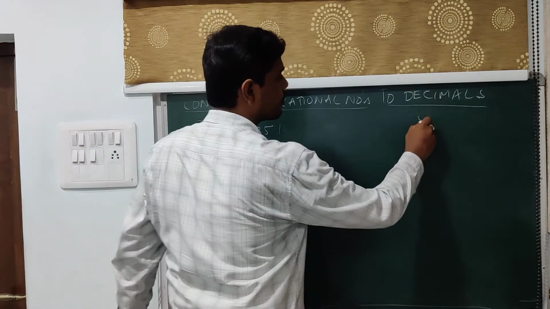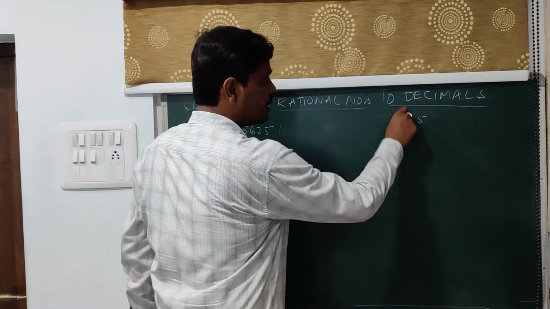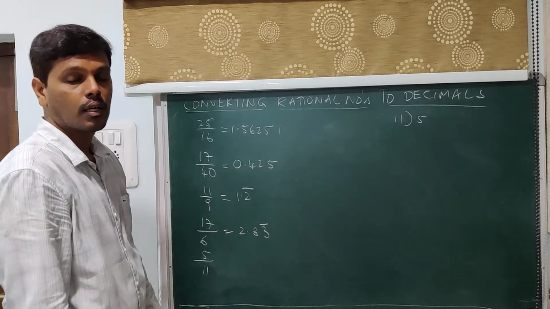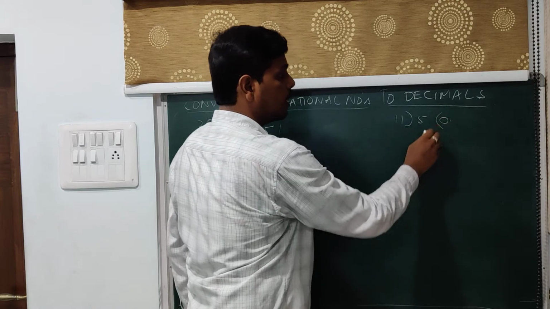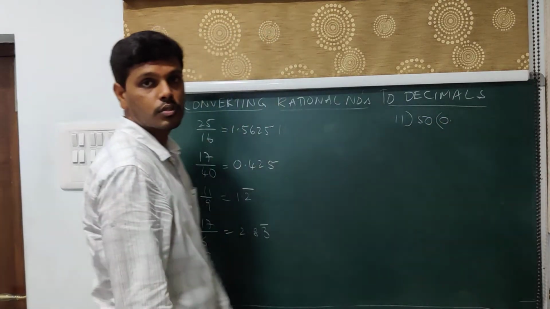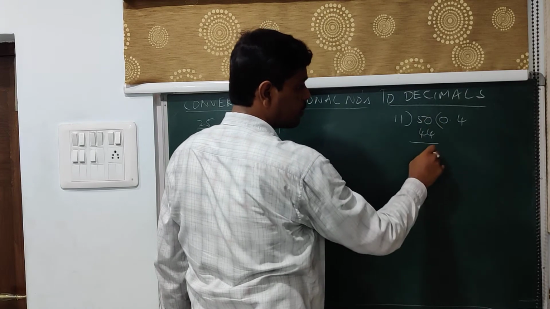So 5 is in the numerator, so that takes your dividend, and 11 is in the denominator, that takes your divisor. So 5 is less than 11, so you will take a point, and since you take a point, you can put 0 there. So 11 4s are 44, you are left over with 6.